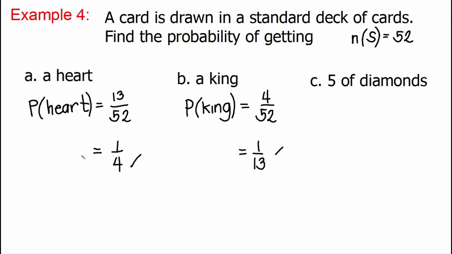Letter C, what is the probability of getting 5 of diamonds? Probability of getting 5 of diamonds. So, the probability of getting 5 of diamonds equals, how many 5 of diamonds do we have in a standard deck of cards? Well, of course, there is only one. Therefore, our probability is 1 over 52. And that is our final answer.